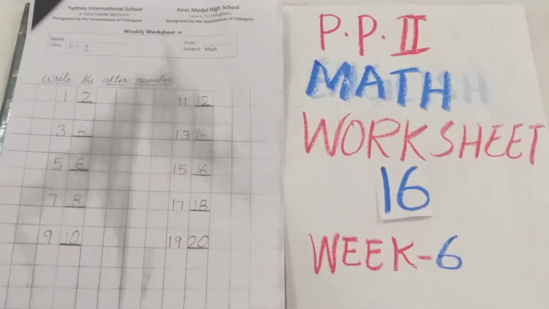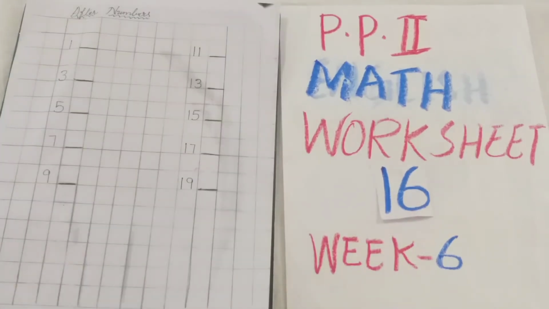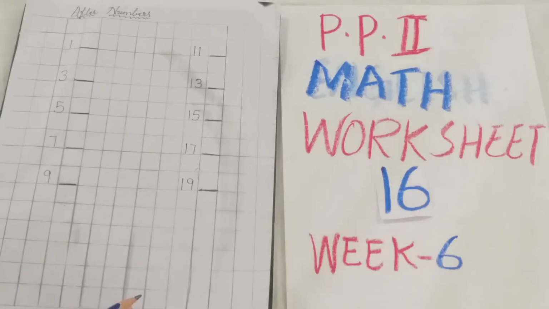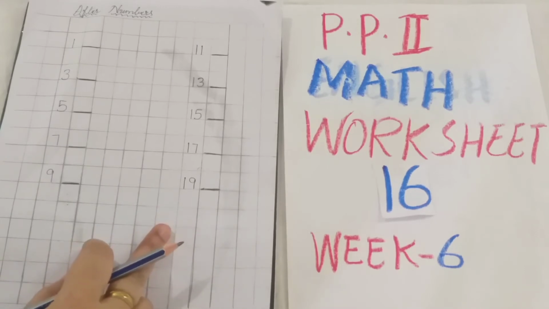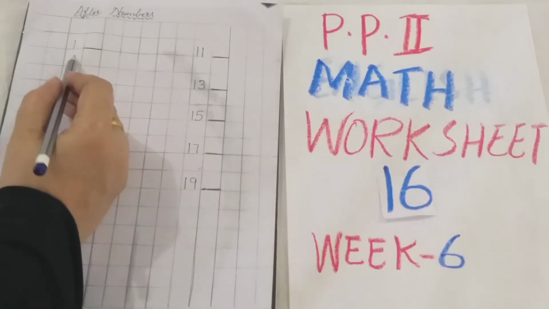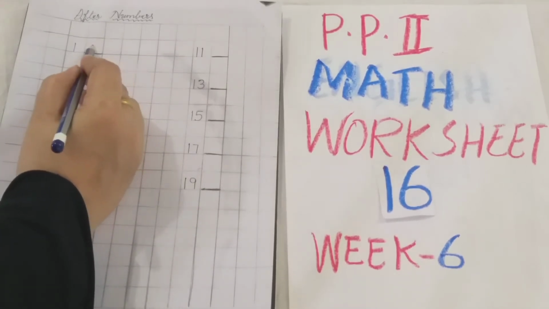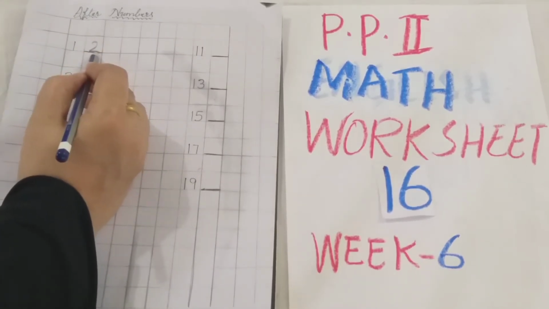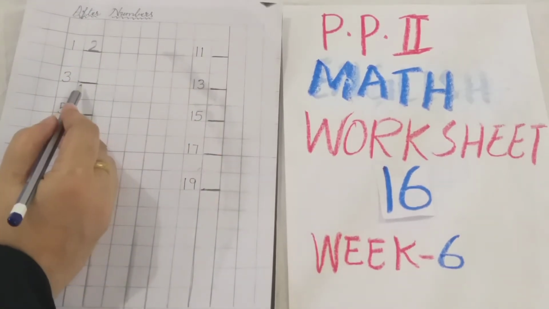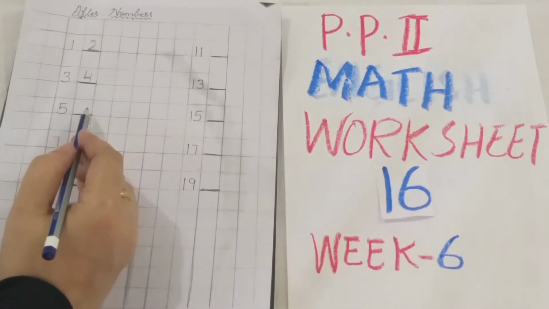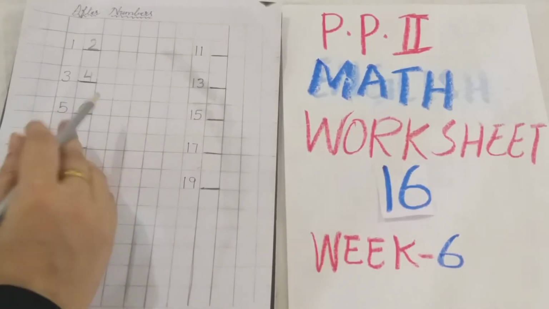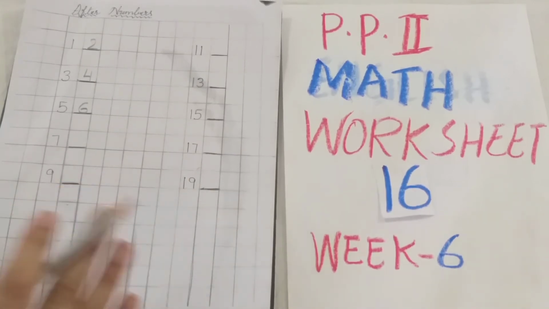Turn the page. So here also same you have to do for the practice I gave you. One more time you have to write here after numbers. Okay. Now you know very well how to do. I'll show once again. 1 after 2 you have to write in the box. Dash. 3 after 4. 5 after 6. So like this you have to complete your worksheet number 16.